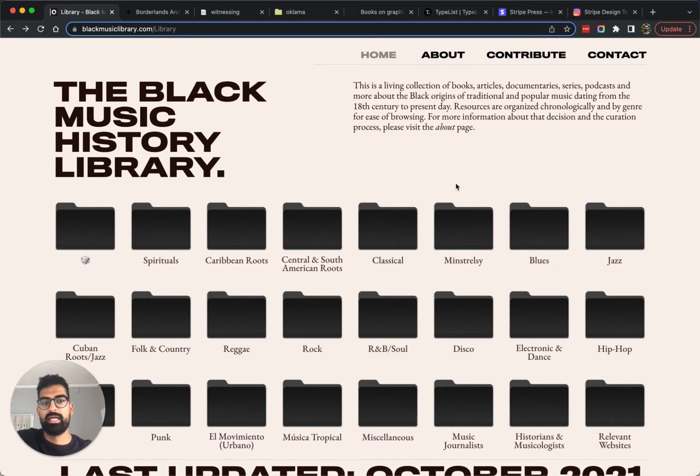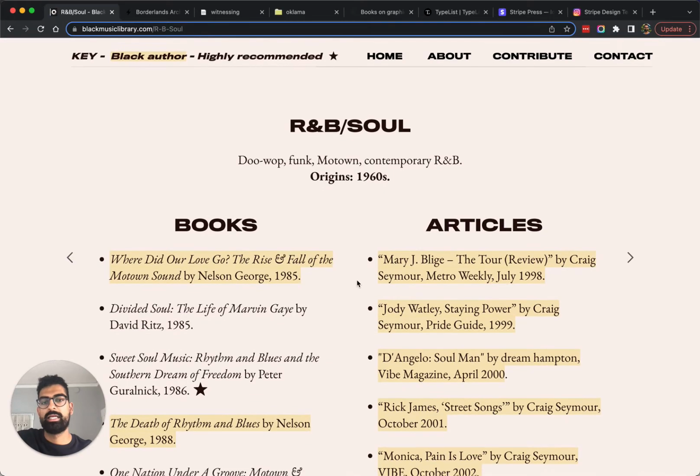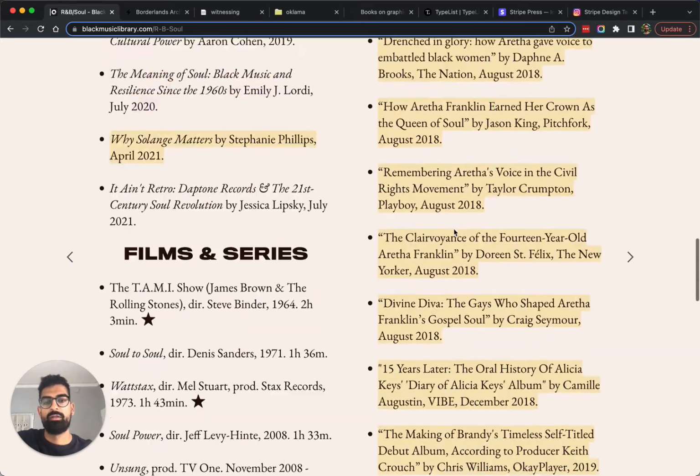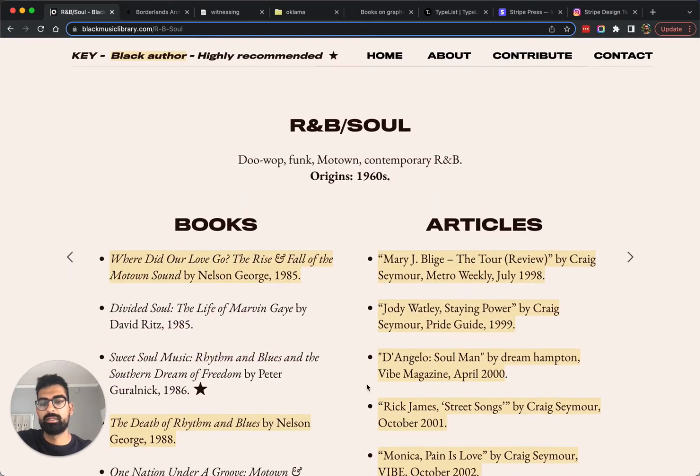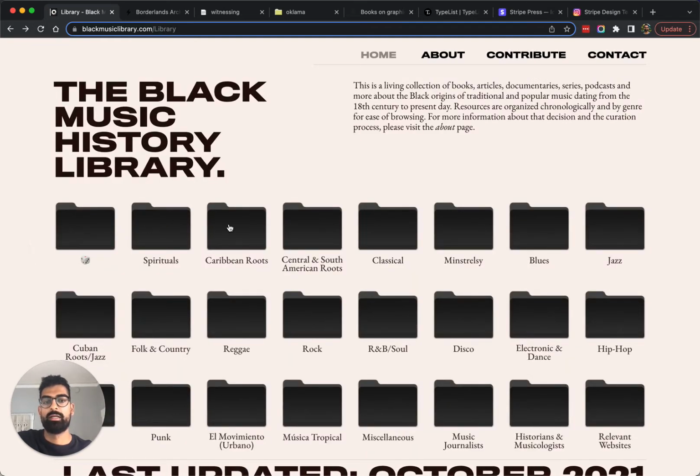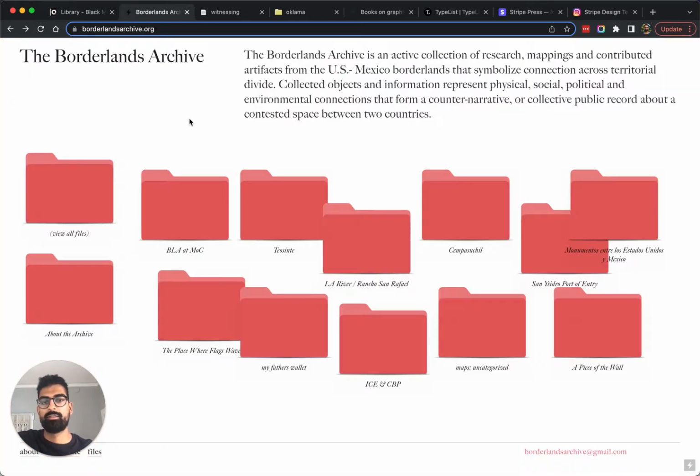So we have these stylized file folders, just like Finder, but a little bit more stylized. If I click into any of them, I get a collection of information, books and articles in this case. One of the patterns that we'll look at here is that the interior pages are less stylized, more standard, while the collection view, the main outer page, which sort of serves as the entrance to the information, has that stylized collection view. So all of the cards, all of the file folders here are static. Let's look at another example.